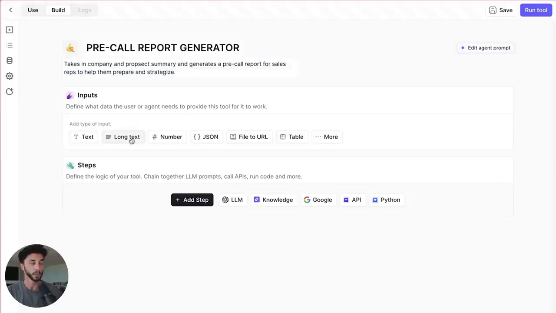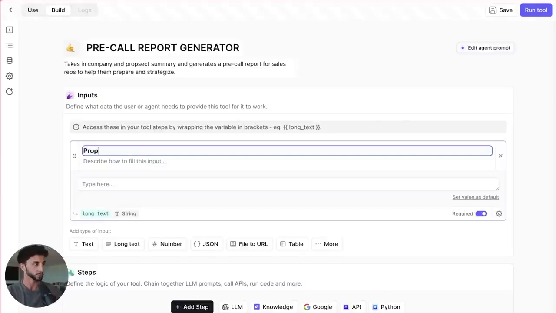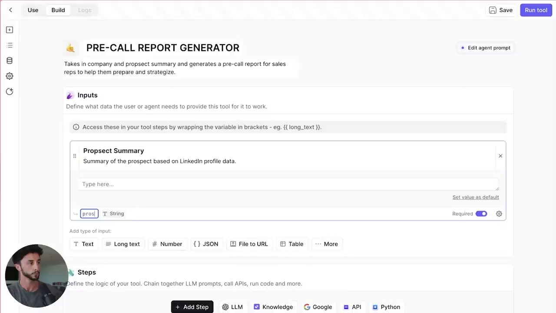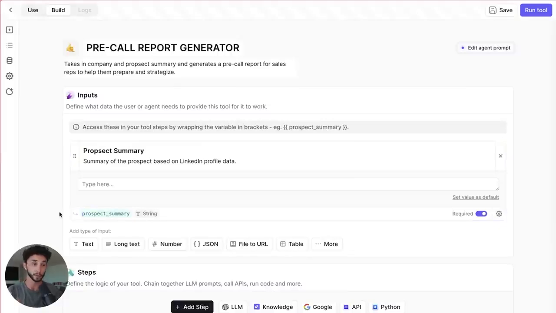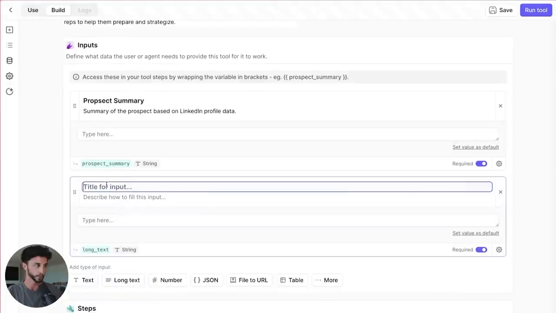Now for the inputs for this, we need long text, not just normal text, because we're going to be taking in that big company and prospect research. So we go: prospect summary of the prospect based on LinkedIn profile. And a prospect in this case is someone who's a potential customer, just to clarify that if you're new to business and don't really get these terms. Company summary.